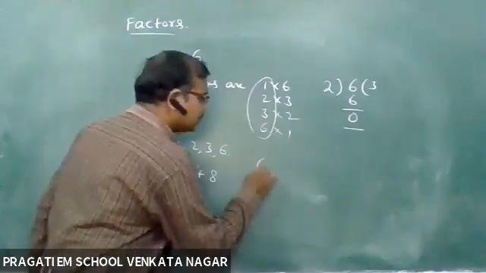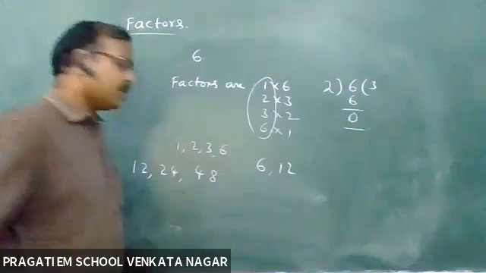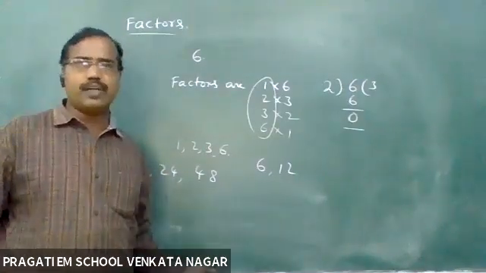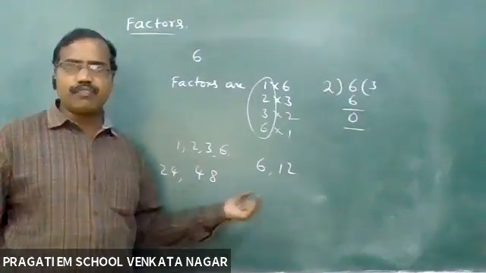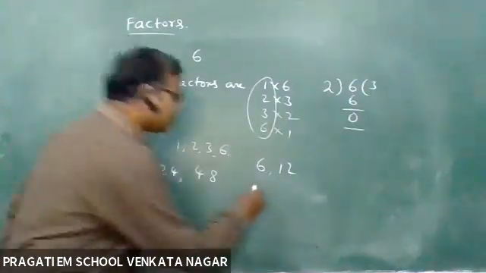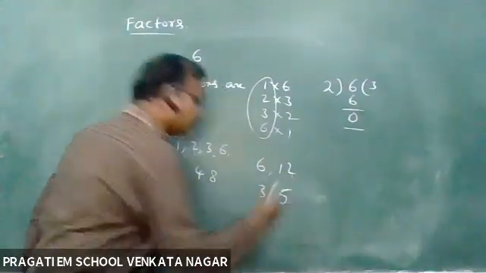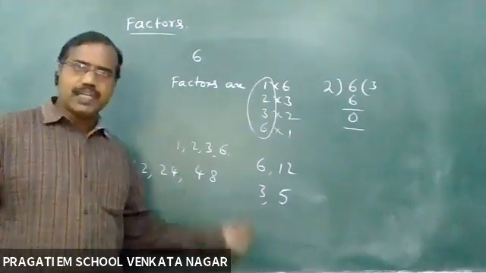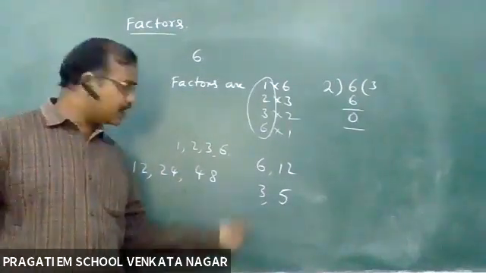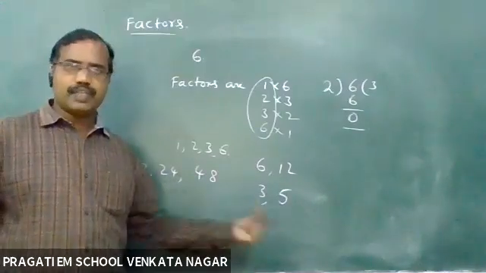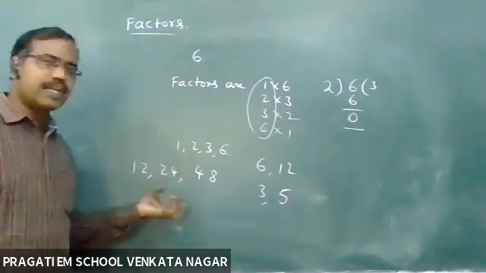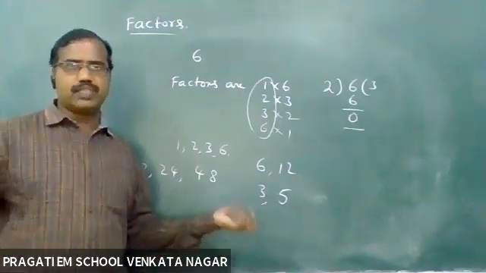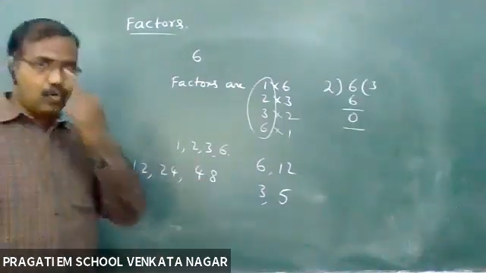See here, 6 and 12. Tell me, is 6 a factor of 12 or not? 6 twos are 12. Easily we can say that 6 is a factor of 12. 3 and 5. Tell me, is 3 a factor of 5? In the 3 table, you cannot get the 5. That's why 3 is not a factor of 5. So easily we can recognize the factors. Okay, children. Now let us see about co-primes.